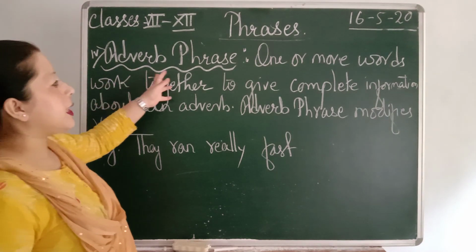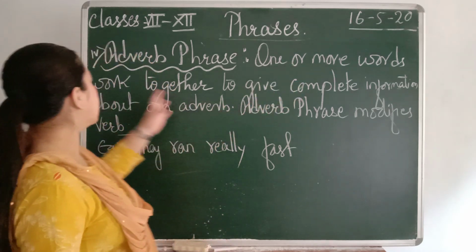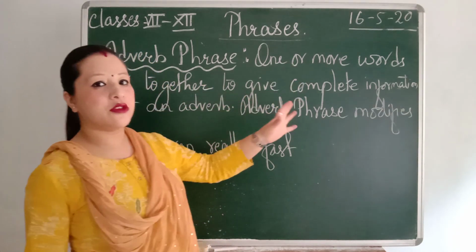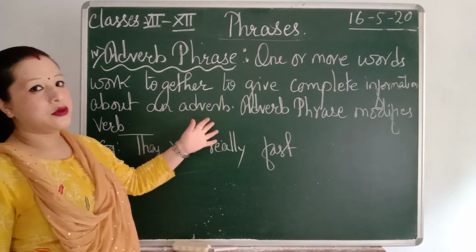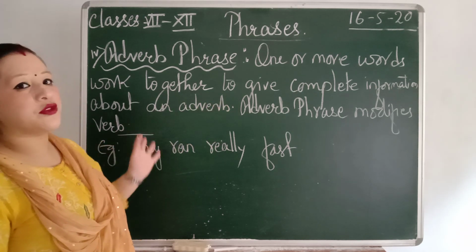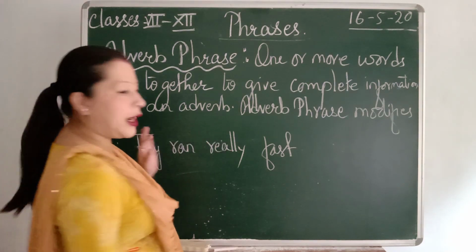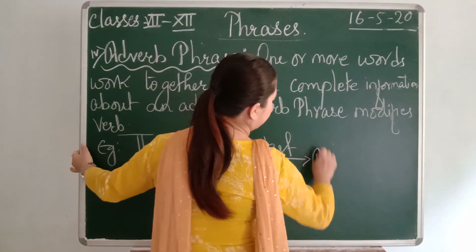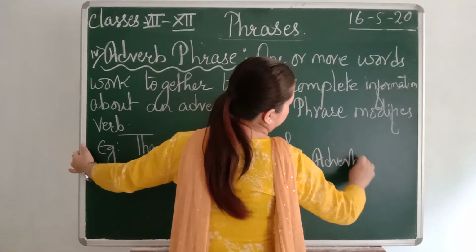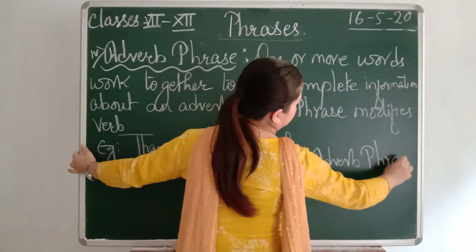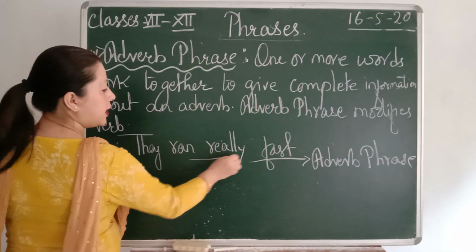Okay, so number 4 point is adverb phrase. What is an adverb phrase? An adverb phrase is one or more words that work together to give complete information about an adverb. And this adverb phrase modifies a verb. So in the example you find, they ran really fast. So this "fast" becomes an adverb phrase and "really" is a helping word.